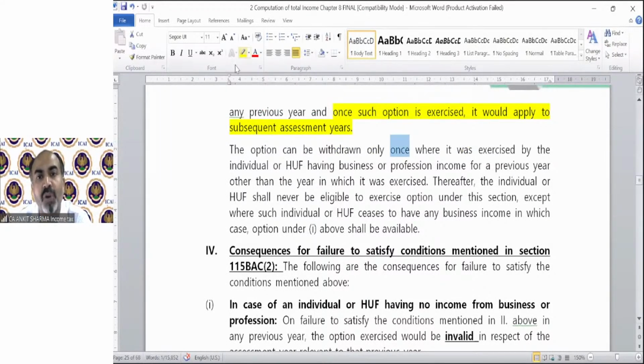You have the choice to withdraw this option only once, where it was exercised by the individual or HUF having business or profession income for a previous year, other than the year in which it was exercised. Thereafter, the individual or HUF shall never be eligible to exercise the option under this section, except where such individual or HUF ceases to have any business income. So if your business has shut down, automatically you will fall in the first category. In that year, you can change your option from 115BAC to normal, or in future also. But if you are carrying a business, you have to apply it for future years also.